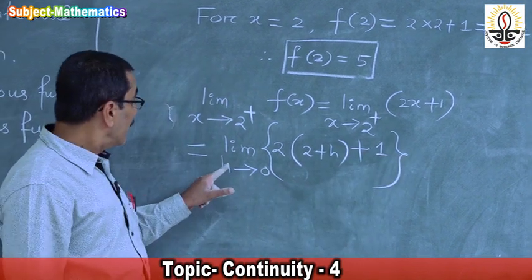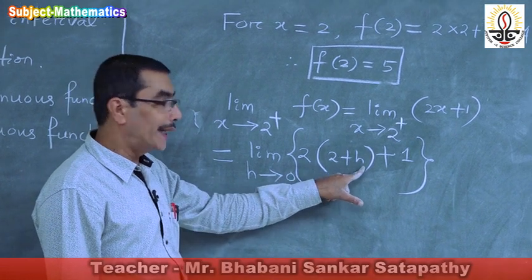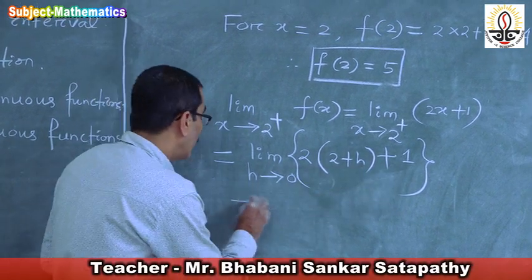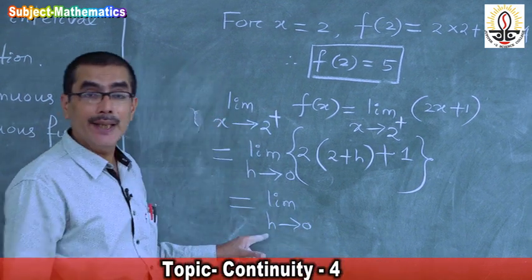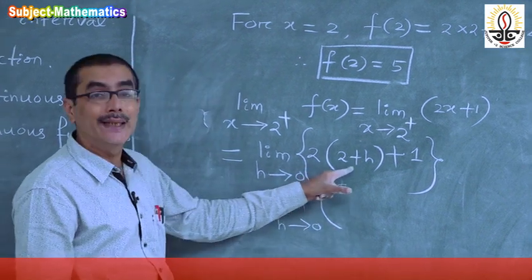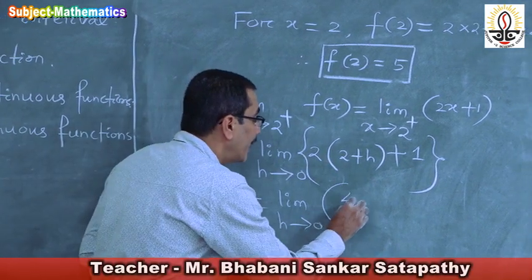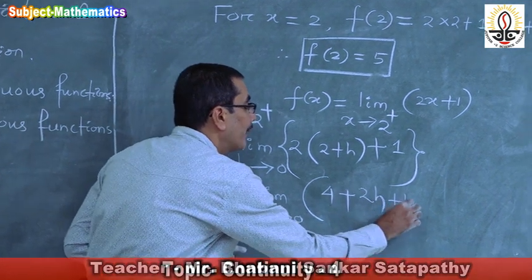Now limit h approaches to 0, 2 into 2 plus h plus 1. Now see what will happen. What will you get after simplifying this? After simplifying, 2 into 2 is 4, plus 2 into h is 2h, plus 1.